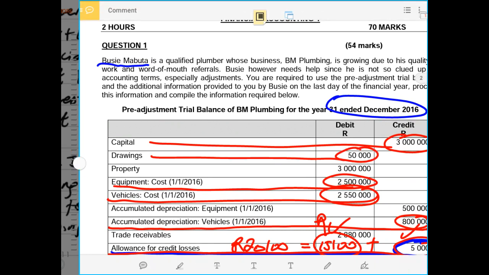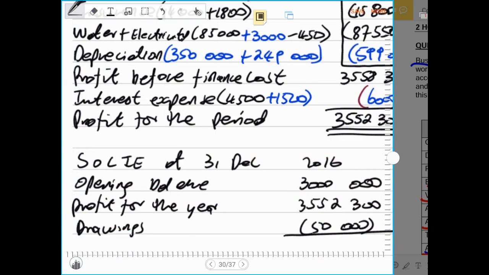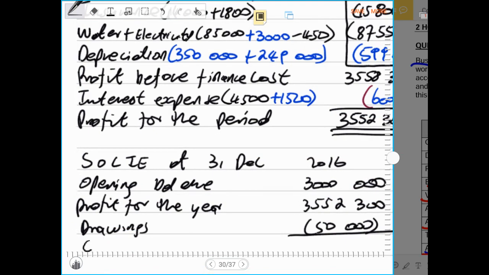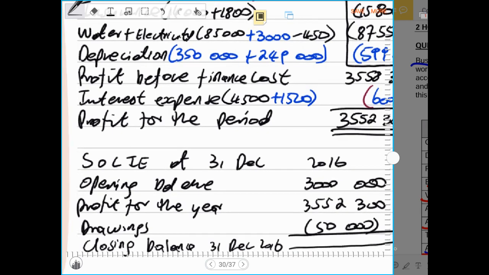So we record that 50,000 as negative. Then we get to the closing balance at the end of the accounting period, on the 31st of December in the year 2016.